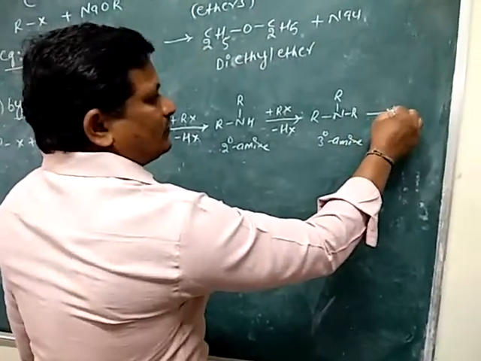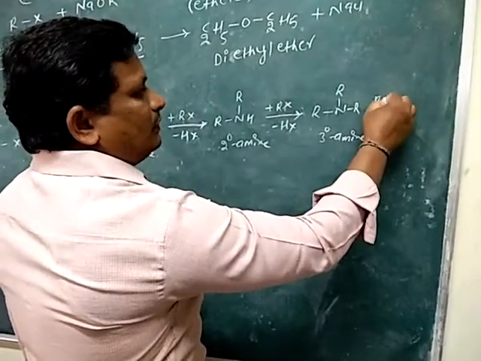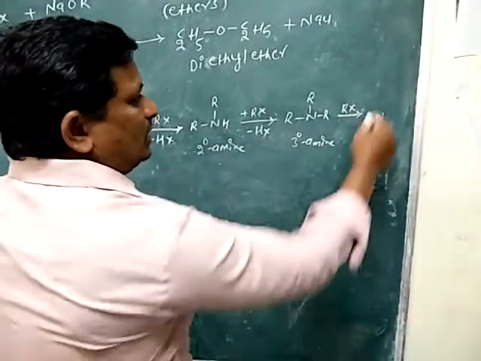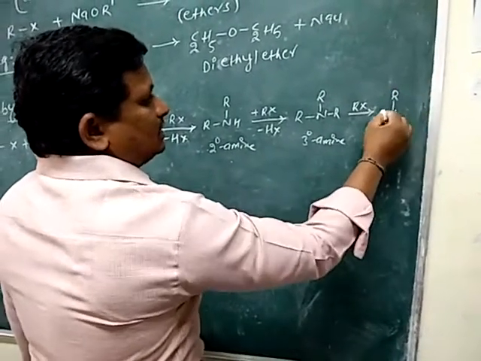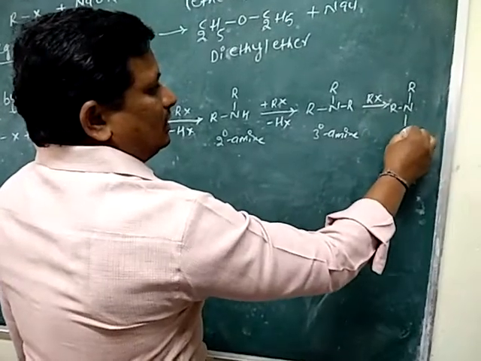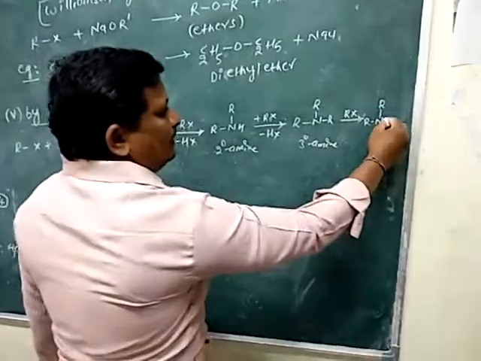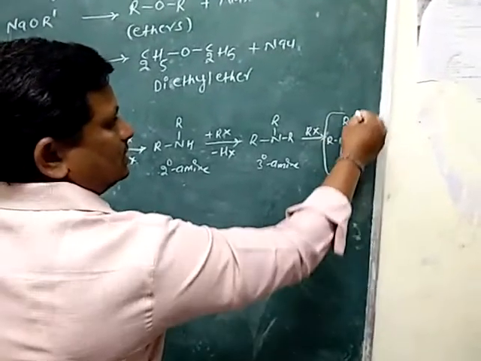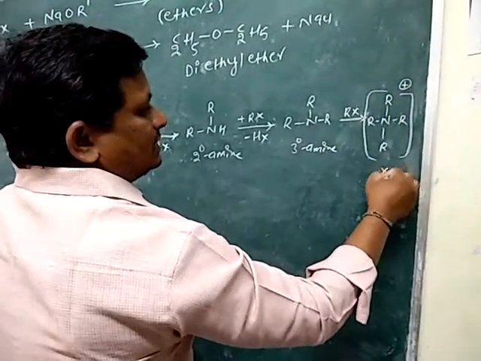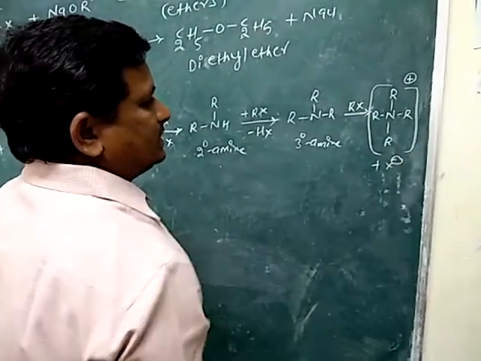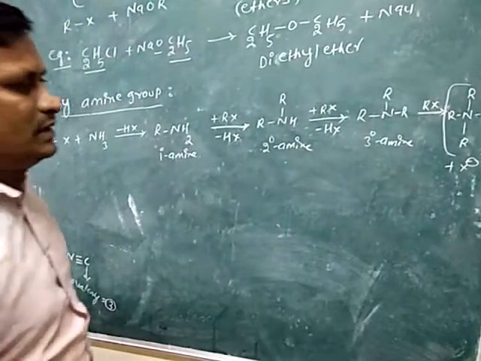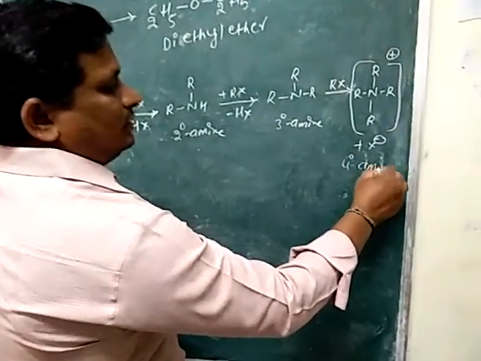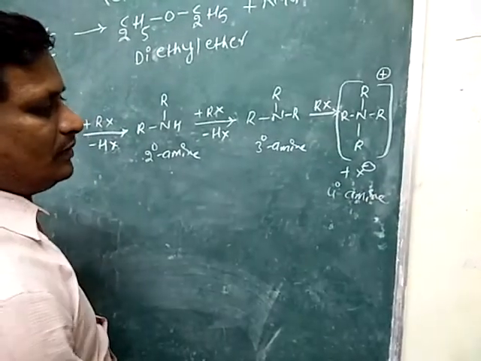Finally, with addition of alkyl group, the obtained compound is R N R R R plus X minus. It is the quaternary amine.